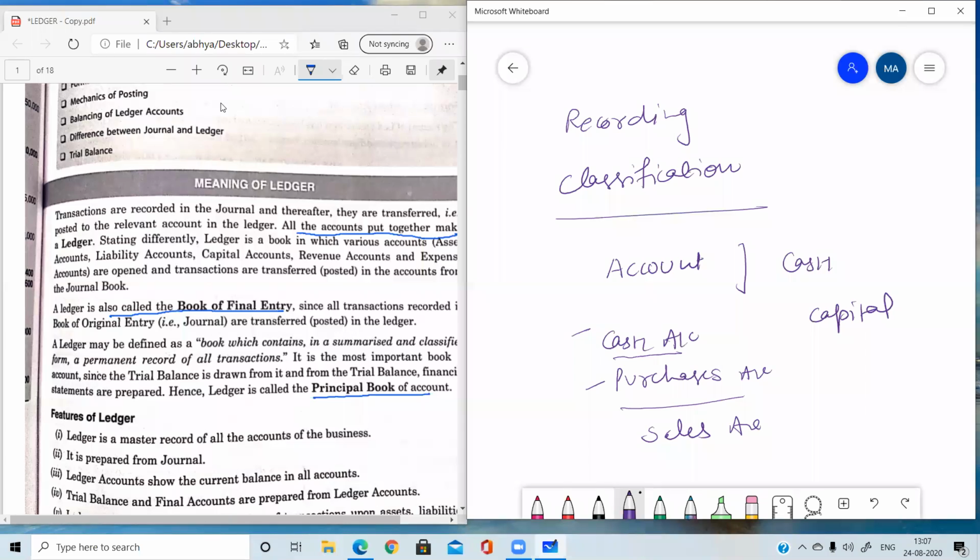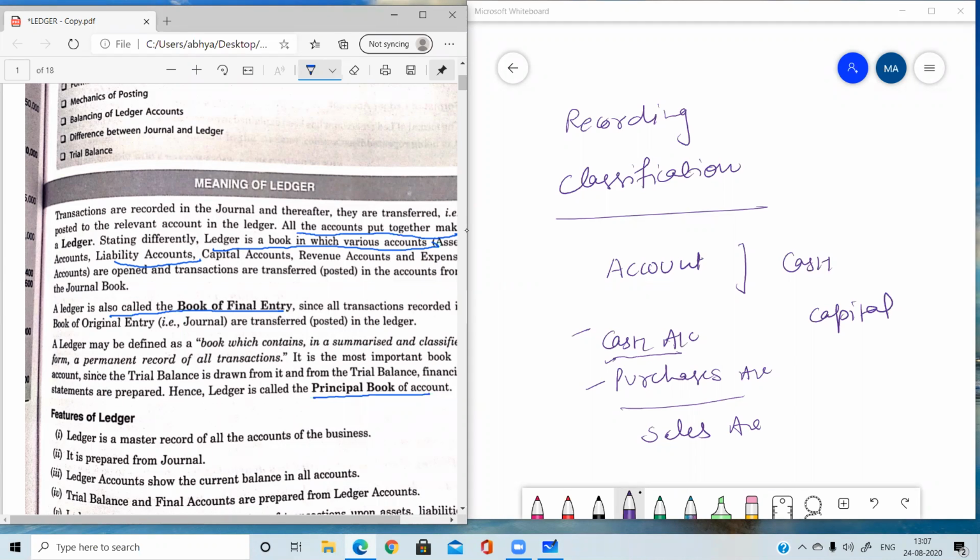For each and every head we prepare one account, and all the items of that head appear in that account only. Then after preparing the accounts, a book is prepared, which is known as ledger. So ledger is a book in which all the various accounts are maintained together.